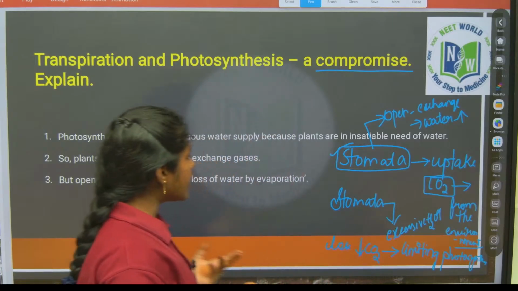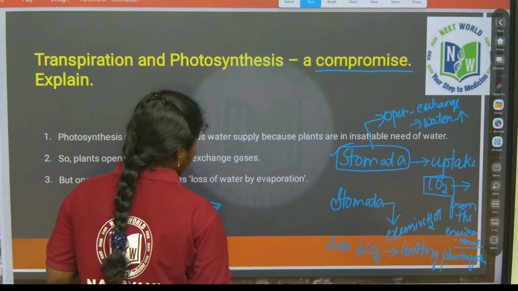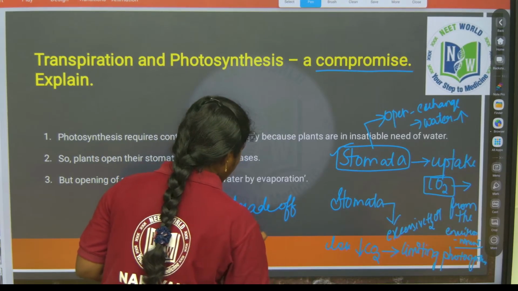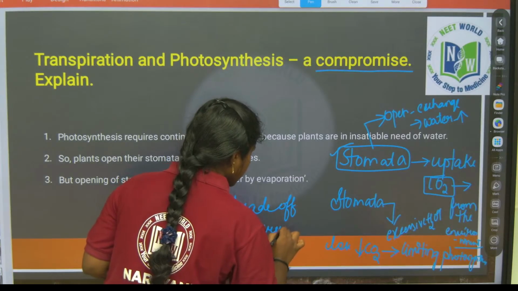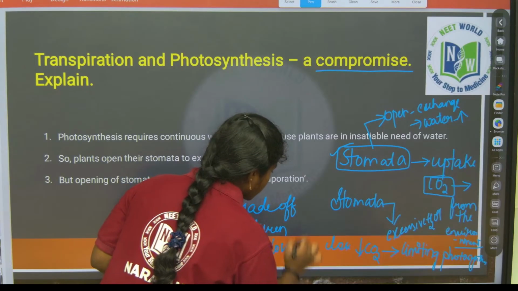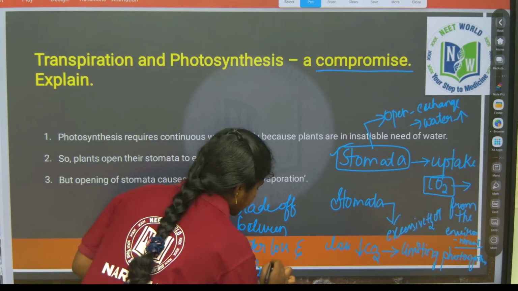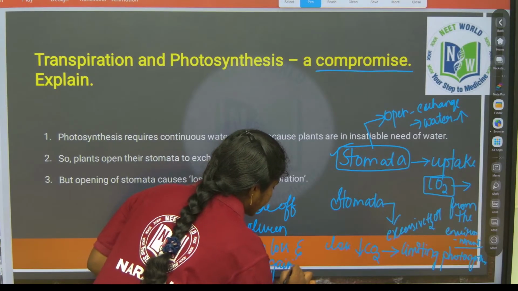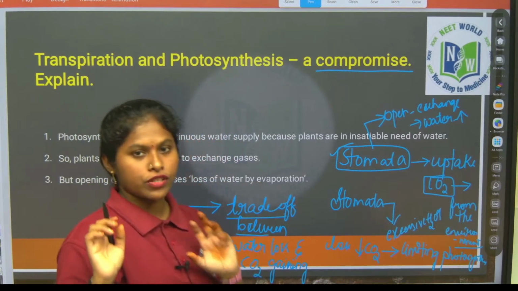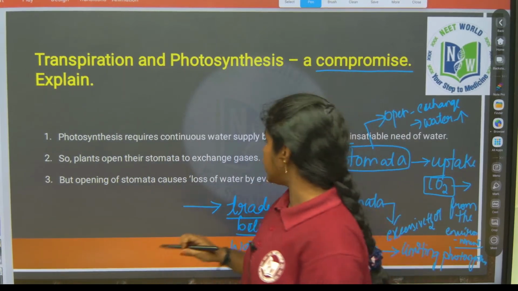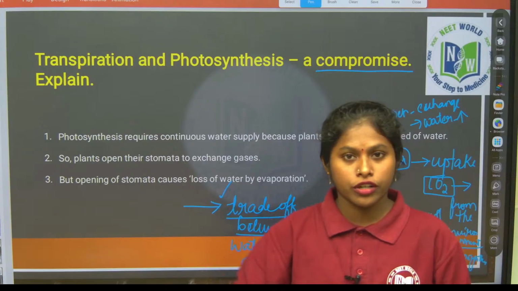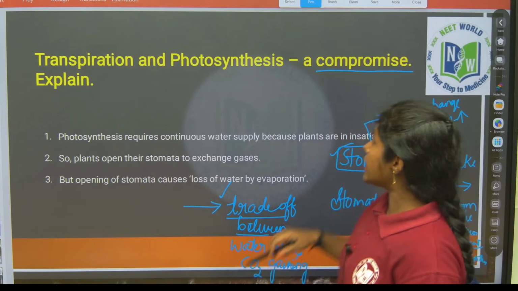Got it? That is why it makes a trade off between water loss and carbon dioxide gain, by regulating the opening and closure of the stomata. Got it? This depends upon various environmental conditions like temperature, humidity, like that. So let's see the question now here.